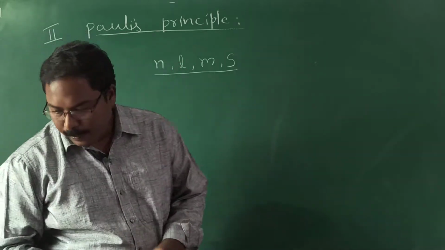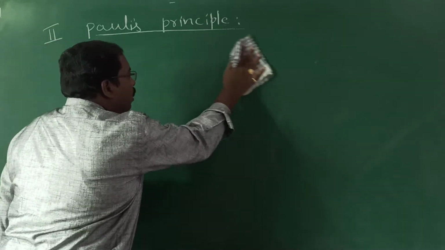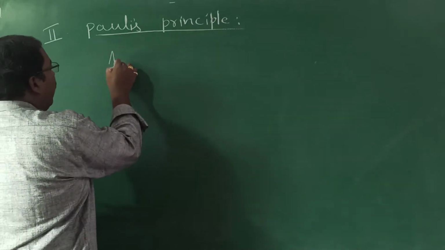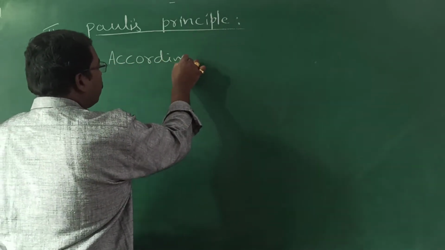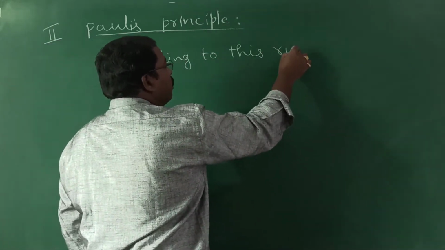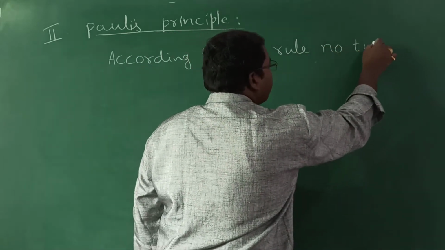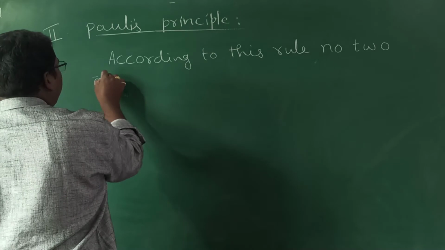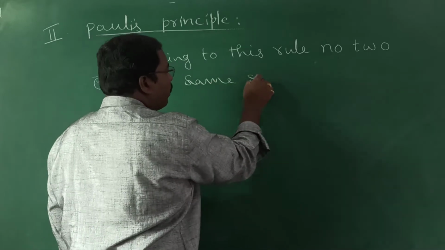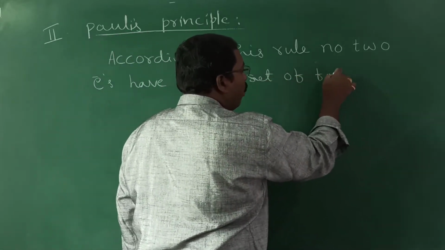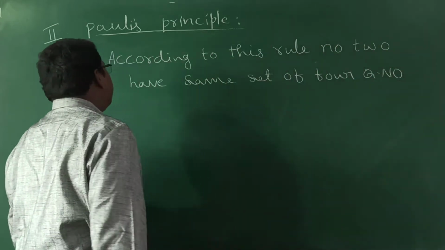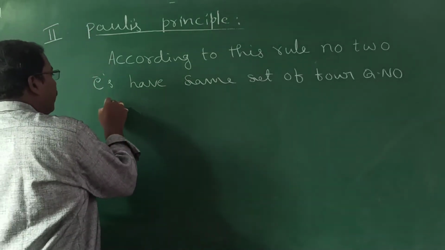Now, coming to the statement, let's note down the statement regarding Pauli's rule. According to Pauli's rule, no two electrons in an atom have the same set of 4 quantum numbers.